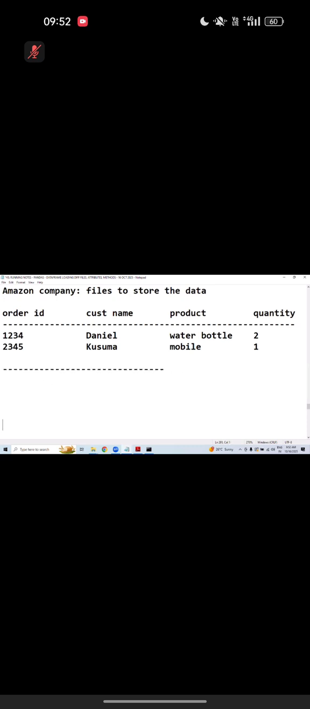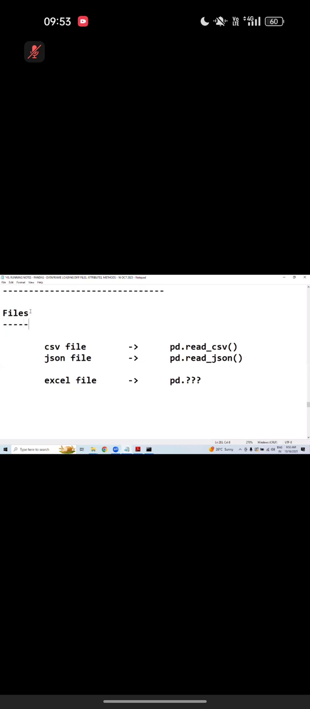We are good to go. I already explained how to load. Till now I have covered how to load 2 types of files. What is the first file? CSV file. To load a CSV file, the pd.read_csv function. JSON file, pd.read_json. Then the Excel file. We'll see, there is a small surprise. Don't worry.